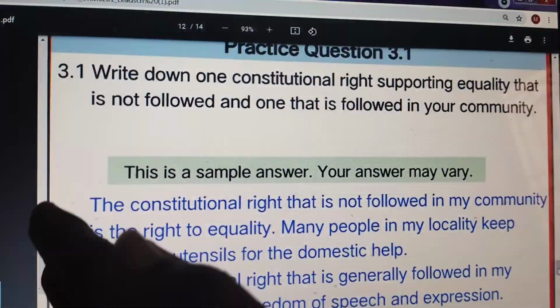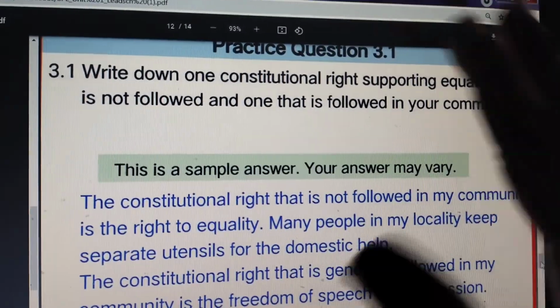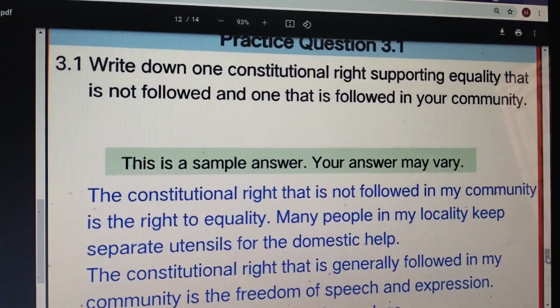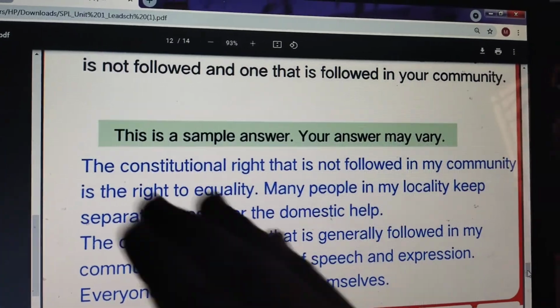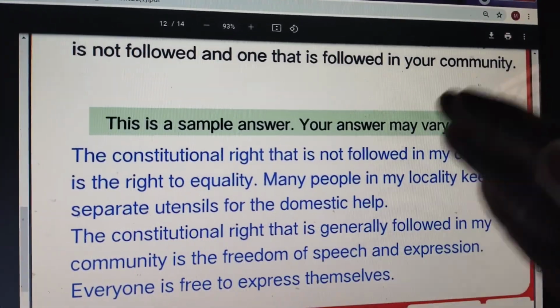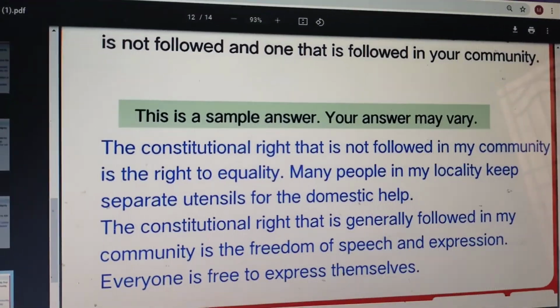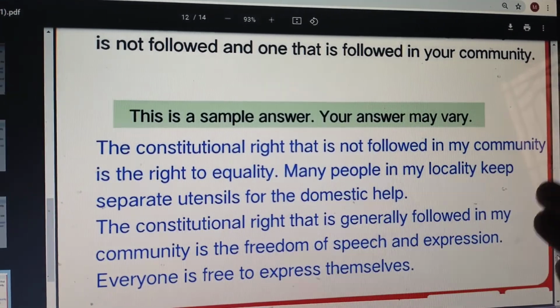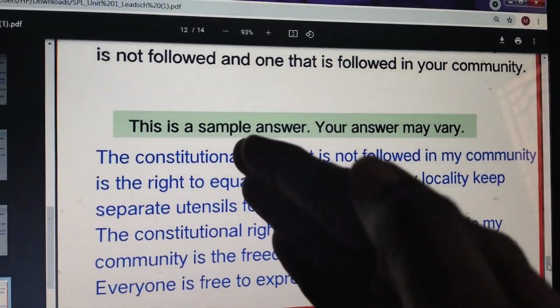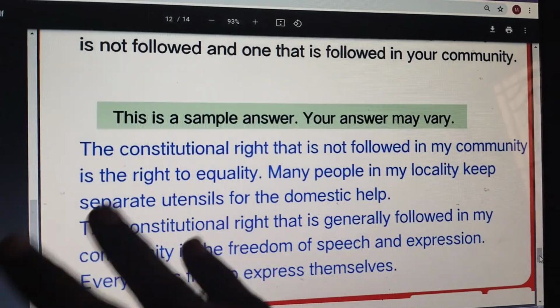But which has been followed and which is not followed, you are going to mention. So here is an example given for you. The constitutional right that is not followed in my community is the right to equality. So many people in my locality keep separate utensils for the domestic help. This is for not followed.